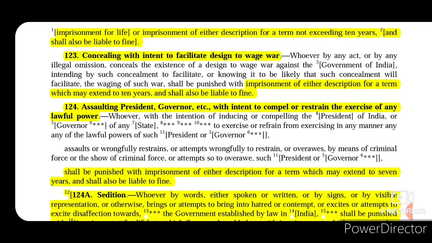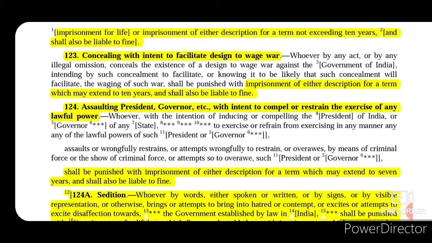So that person who tried to conceal or actually concealed the existence of such design to wage war against the government of India shall be punished with imprisonment of either description for a term which may extend to 10 years and shall also be liable to fine.